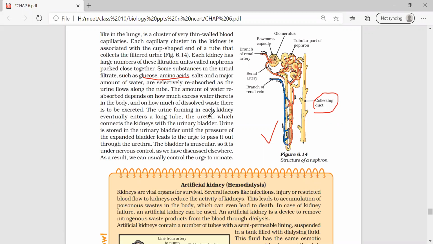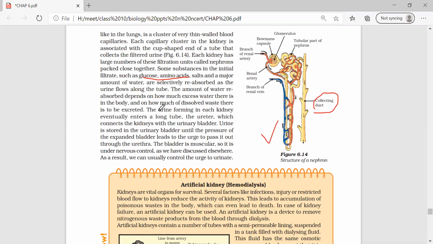So how much urine is excreted will be decided by what? The amount of water. This can be asked as 1 mark, indirectly in your 2 marks, 3 marks and 4 marks questions. They may ask how much urine is excreted, or how much water is reabsorbed.